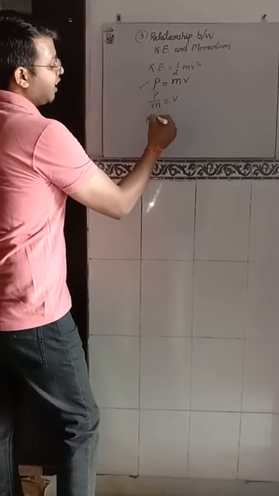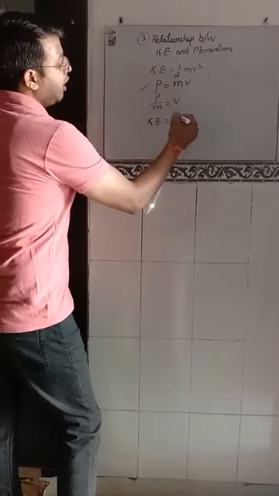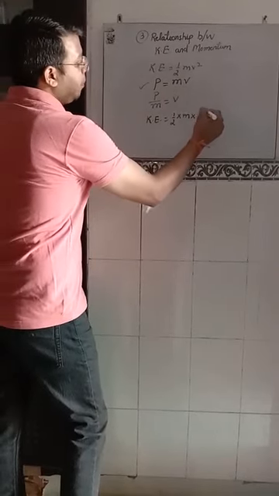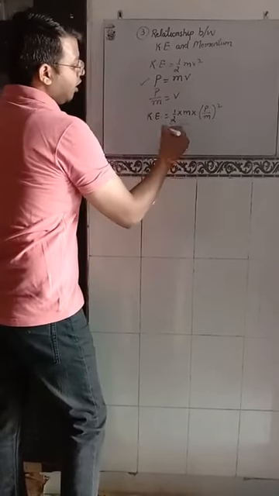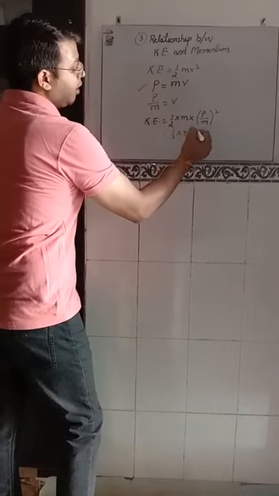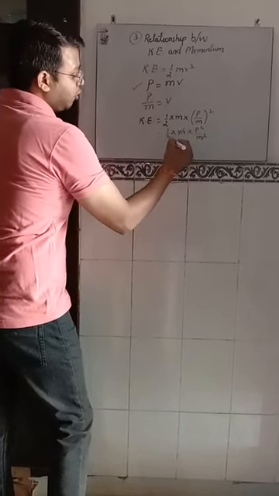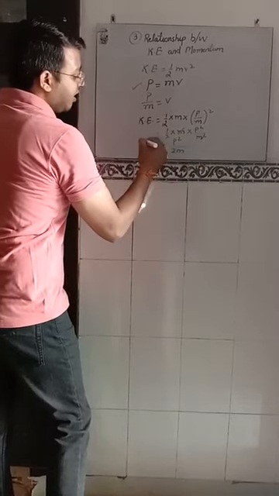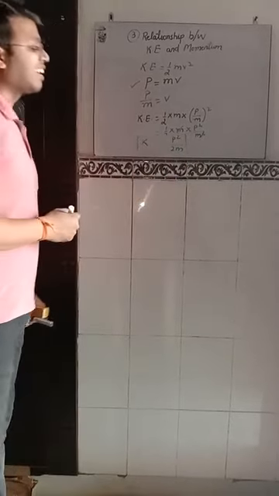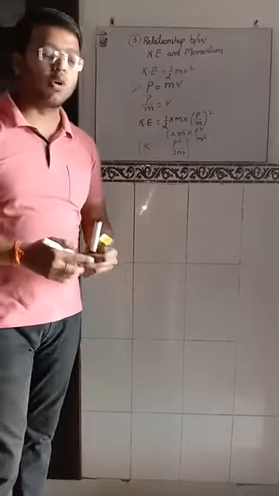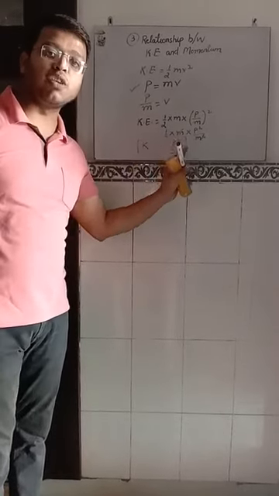So, kinetic energy is equal to half into m into p upon m whole square. So, it will become half into m into p square upon m square. One m will be cancelled. So, p square upon 2m. That is the relationship between kinetic energy and momentum. Okay, kinetic energy is equal to p square upon 2m.